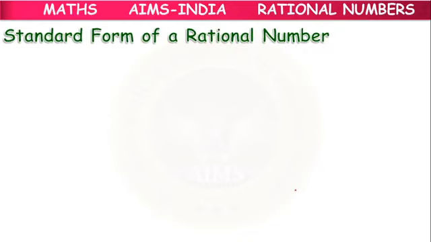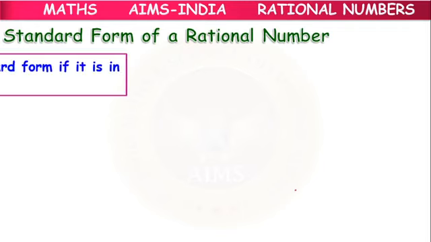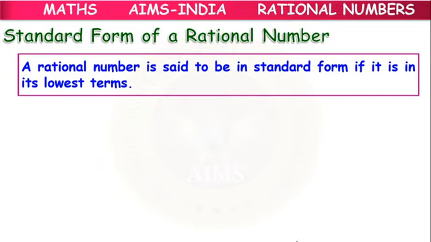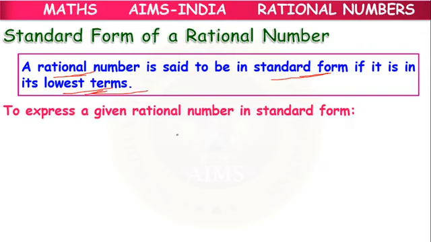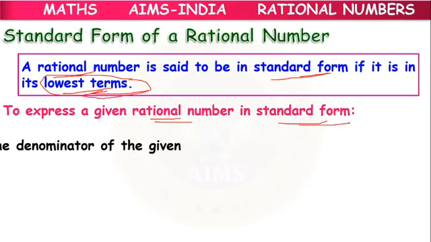Okay, children. Next, standard form of a rational number. A rational number is said to be in standard form if it is in lowest terms. If it is in lowest terms, it means it cannot be divided further with a common divisor. So, to express a given rational number in standard form,